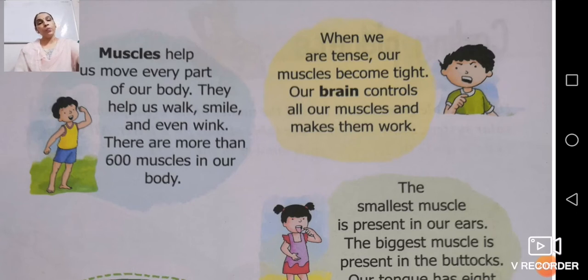Now, when we are tense, means if we are going to take tension of anything, our muscles become tight. So this straight away will make an impact on our muscles because our brain controls all the muscles of our body. Fine. आप चल रहे हो, आपको चोट लग जाती है, then your muscles will send a signal to your brain and your brain will make you realize that yes, oh, I got hurt.